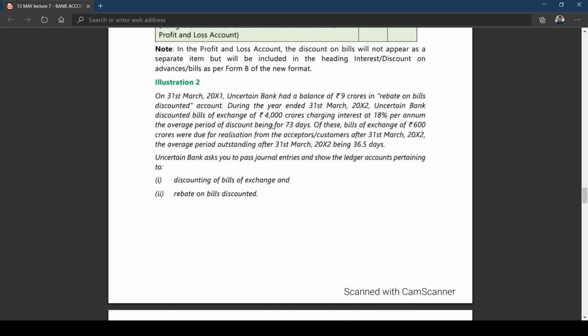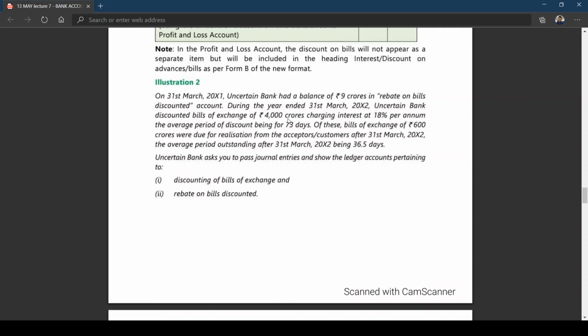We can see on 4,000 crores at the rate of 18%, you calculate for 73 days. Take the calculator, see for yourself. 4,000 crores into 18% into 73 by 365. It is coming to 144 crores. Now come on, tell me, the amount that has been received on discounting the bills is 144 crores.